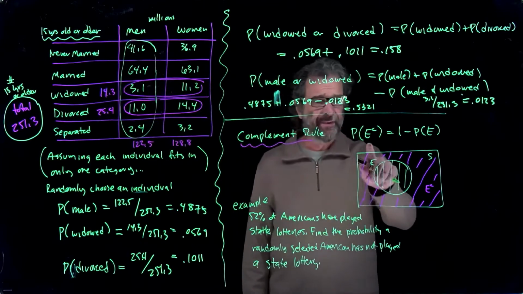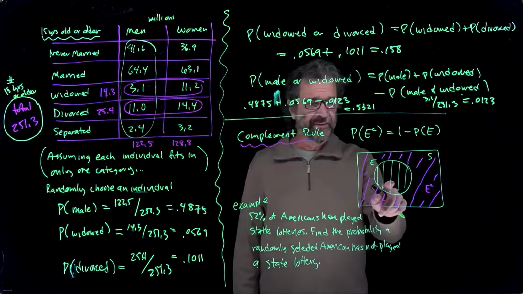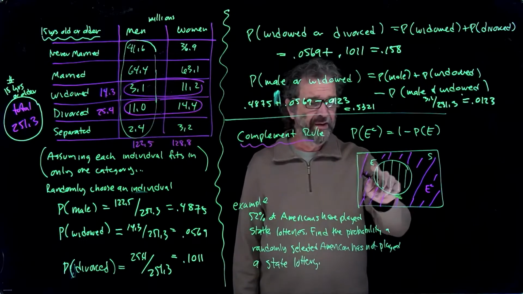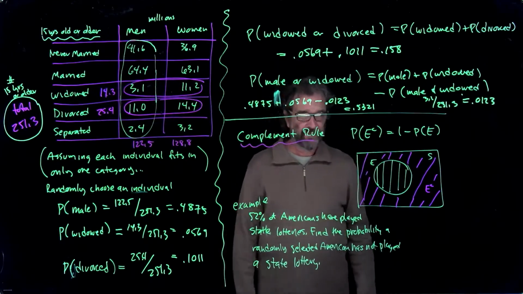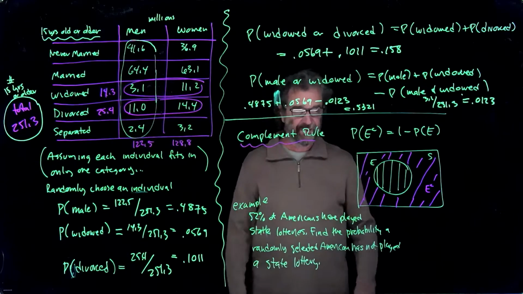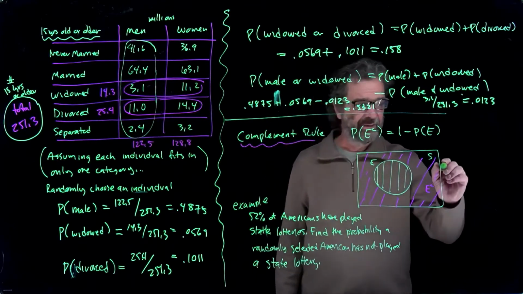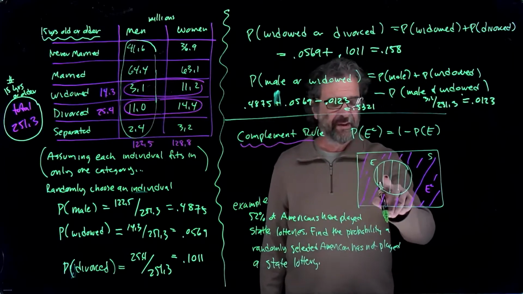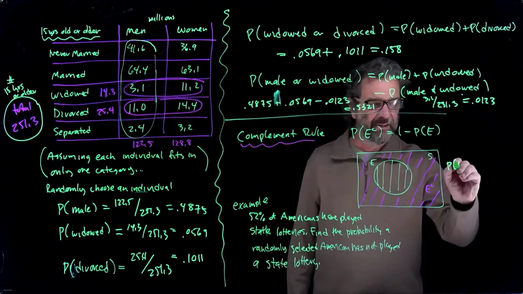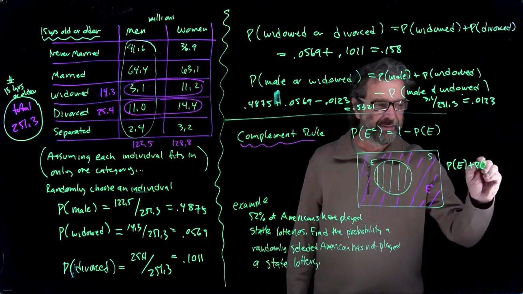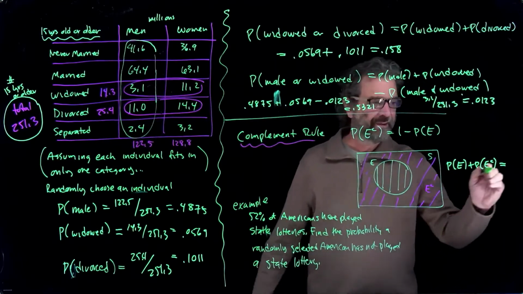So the complement rule says the probability of E complement is 1 minus the probability of E. And here's a picture of E and E complement. So E is a collection of outcomes. E complement is the outcomes that are in S that don't belong to E. So in a Venn diagram sense, you can shade it like this. And since E and E complement encompass all possible values, and E and E complement are disjoint, they share no outcomes, the probability of E plus the probability of E complement should be the probability of E or E complement, but that's everything, so that should be 1.